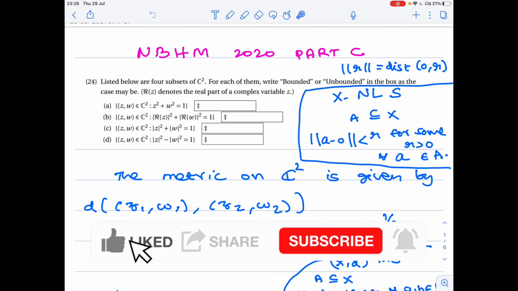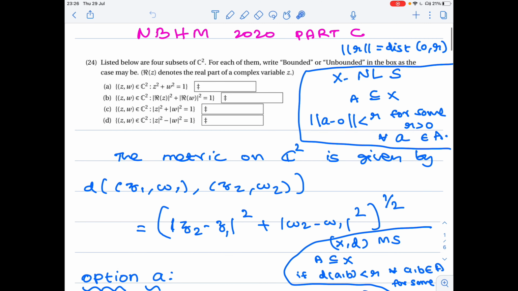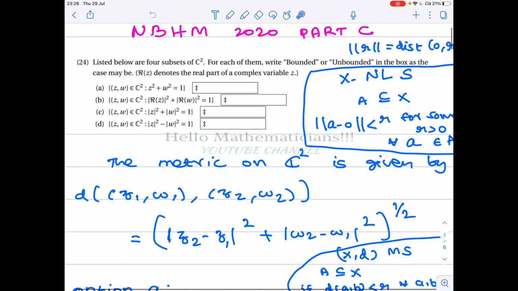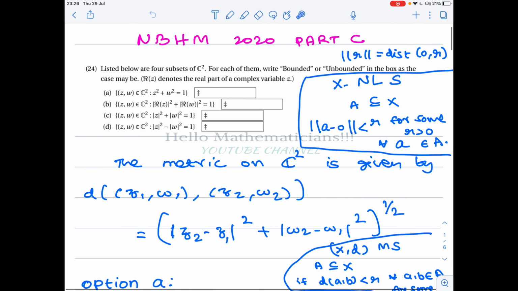Mathematicians, we have been discussing the NBHM 2020 question papers. This is a part C problem. For subsets of C², we are asked to find whether each is bounded or unbounded. Before I explain the options, let's see the definition of a bounded set in a metric space